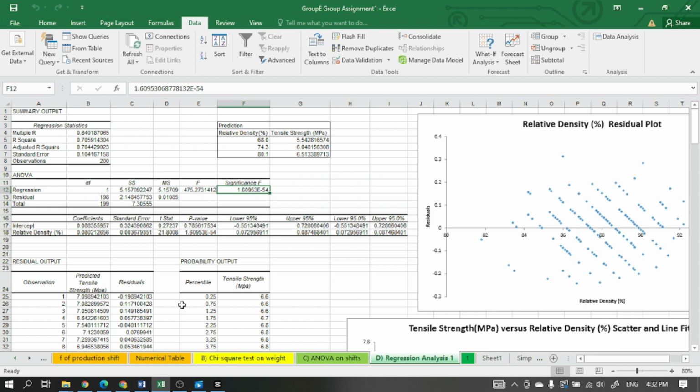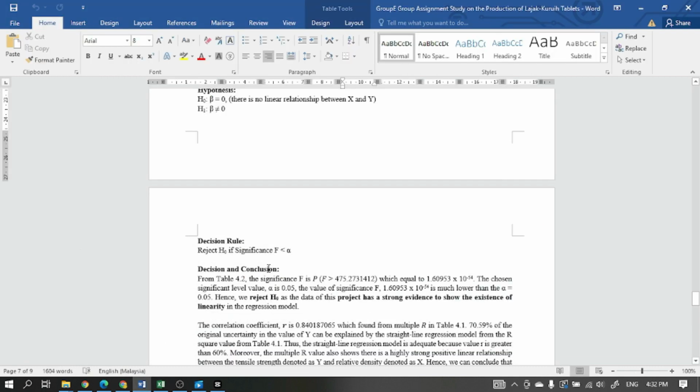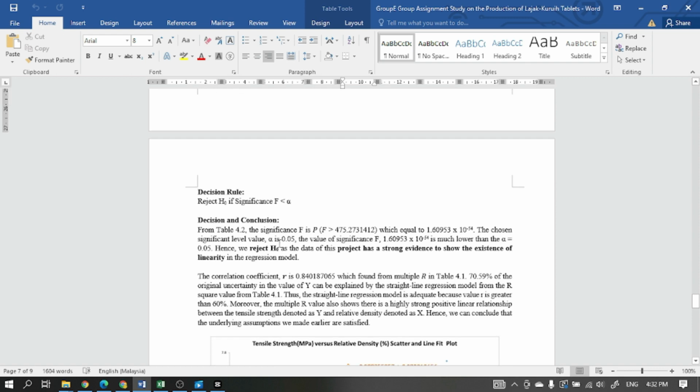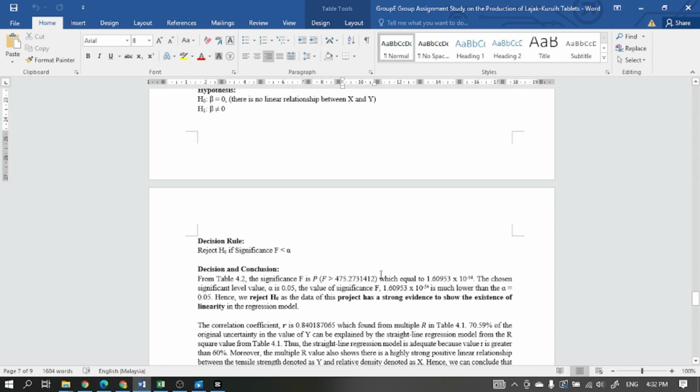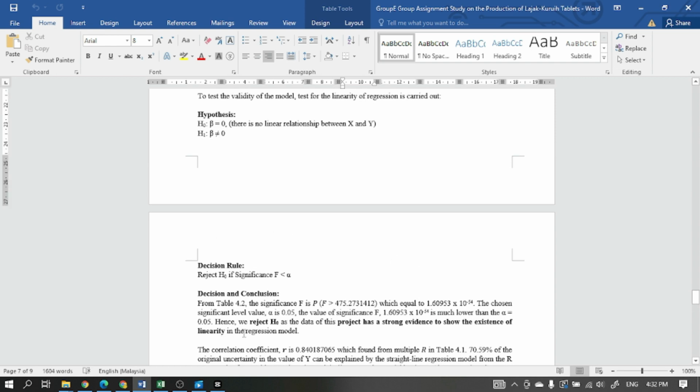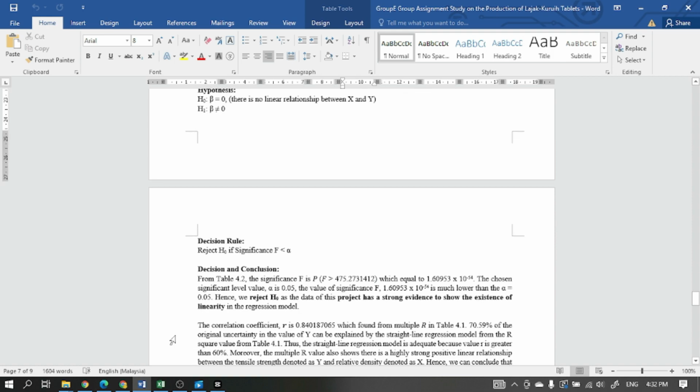Hence we reject H0 as the value of significance F is smaller than alpha, and we can show that there is strong evidence of linearity in our regression model.